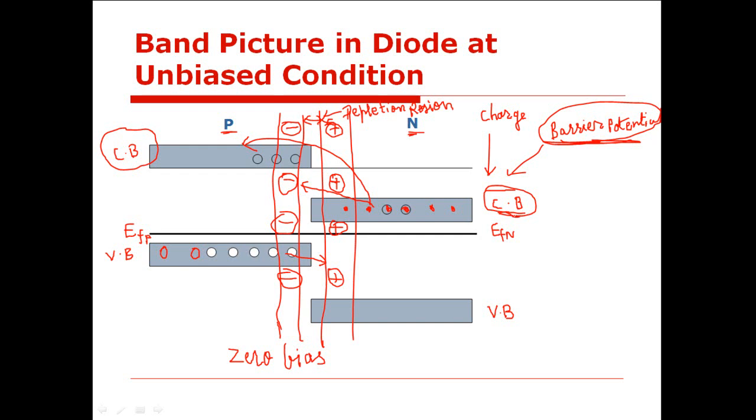Lower potential. What I am saying is, what is the energy associated with the conduction band for p-type semiconductor as compared to the energy associated with the conduction band of n-type semiconductor? Is it at higher potential or lower potential?